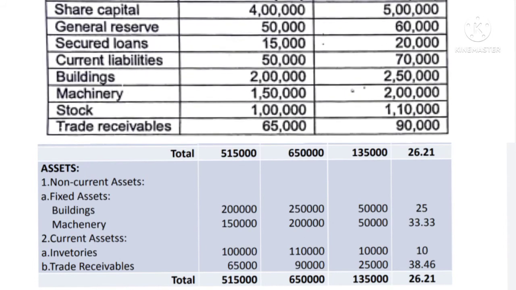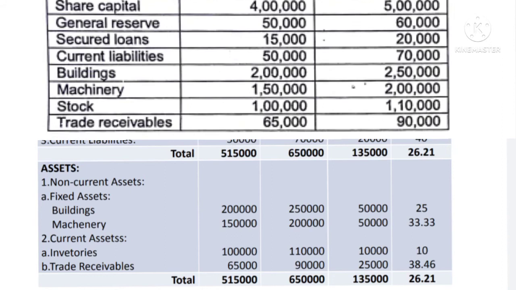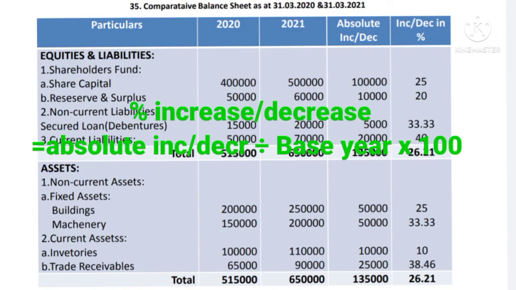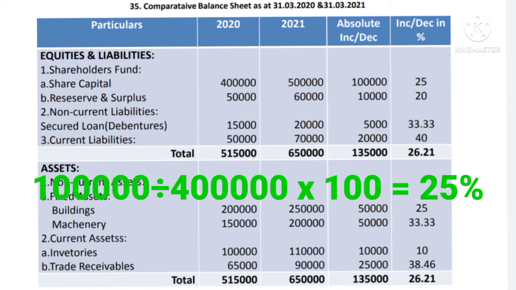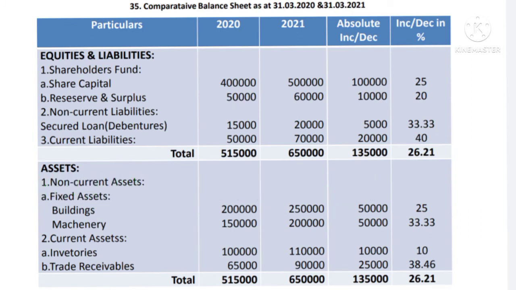Now calculate the percentage. To calculate the percentage, you have to take the absolute increase or decrease amount. In case of share capital, the increase is 1 lakh, and in 2020 it was 4 lakh. The base is 2020. So 1 lakh upon 4 lakh comes to 25%. Likewise for reserves and surplus, absolute increase is 10,000 upon the 2020 figure of 50,000, so it comes to 20%. Likewise you calculate percentage for each item. Here 1.5 marks would be given for each item if properly recorded.